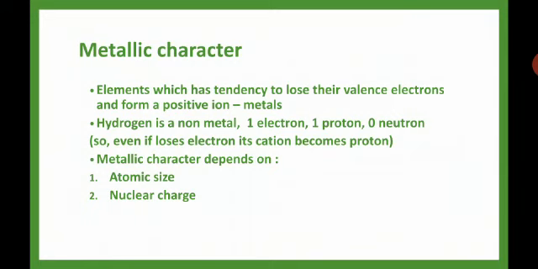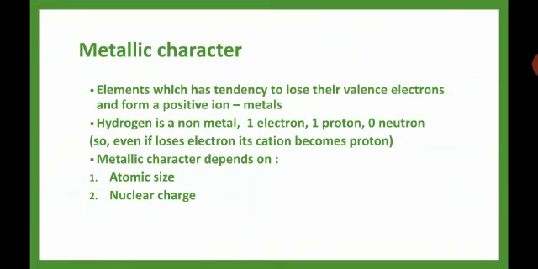The electrons are then loosely bound, so they easily lose their electrons. So metallic character will increase down the group. While going across the period, the metallic character decreases because of the nuclear charge.